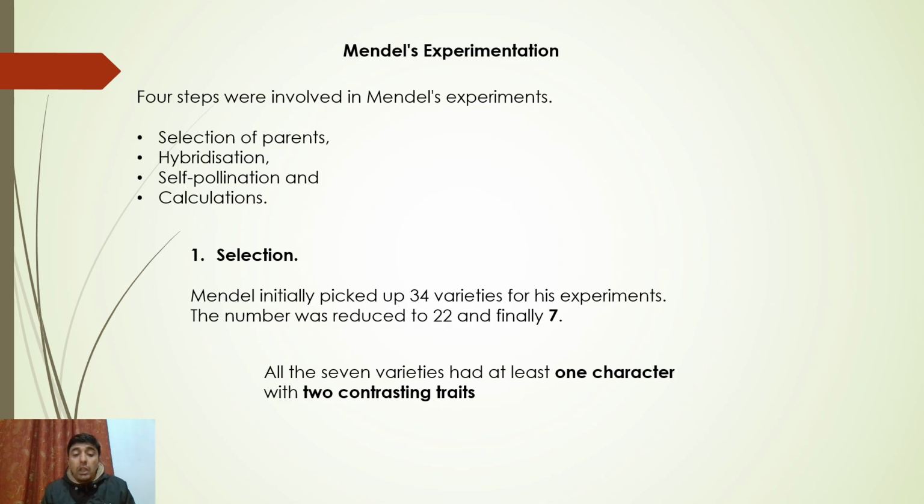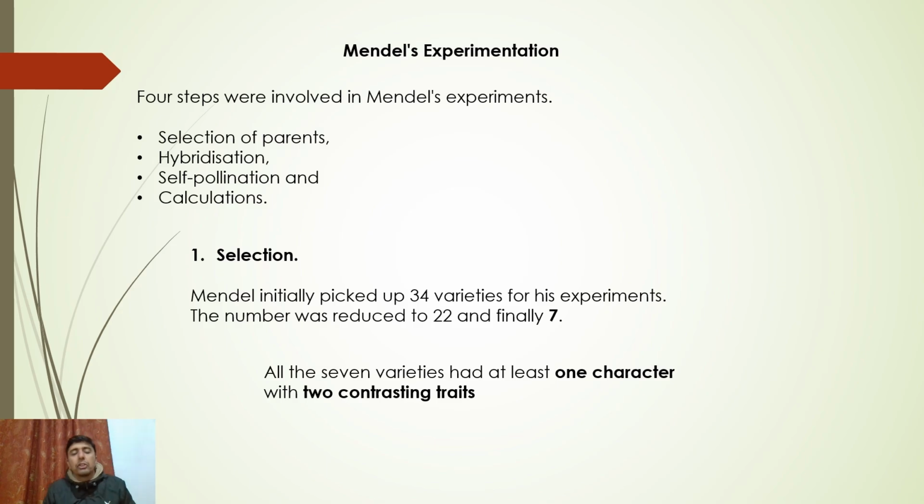Who will he do the experiment with? What did he need to do the experiments? Next came hybridization, then self pollination, and then calculations. Don't worry, we'll be discussing these individual points in detail.